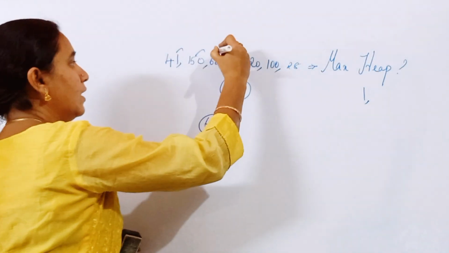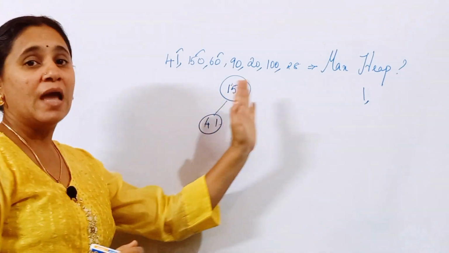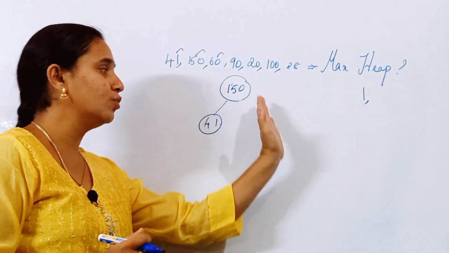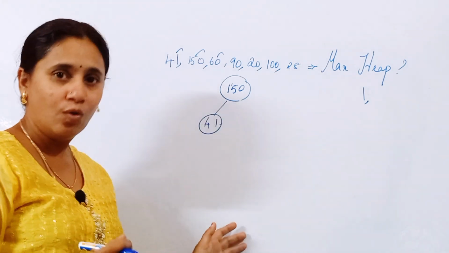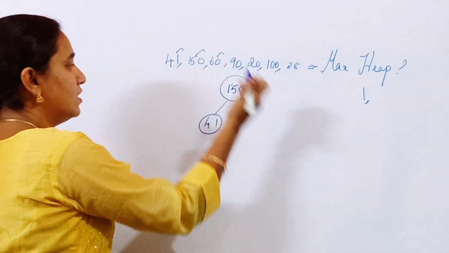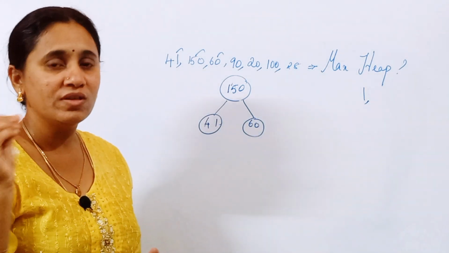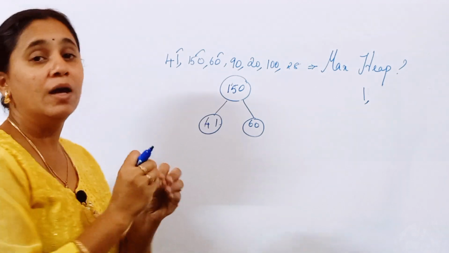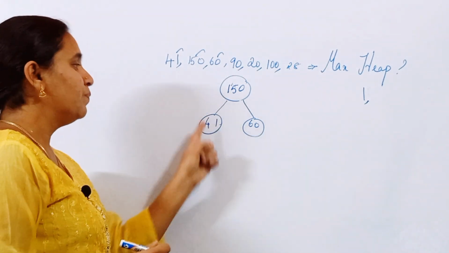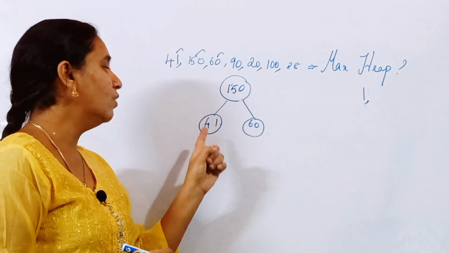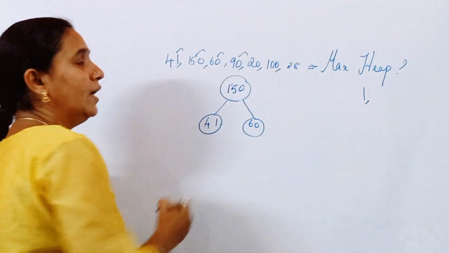Now what is the next value? The next value is 60. How should I insert this 60? After filling the left child only, I should move to the right node. This is the procedure: left, right. You should follow the same thing in all constructions. So 60, I am going to insert over here. Please note the important points that I am telling you; it will be very useful while constructing the structure. Now if you check, compared to the root node, 41 and 60 are lesser. So it is satisfying the condition. Leave it.